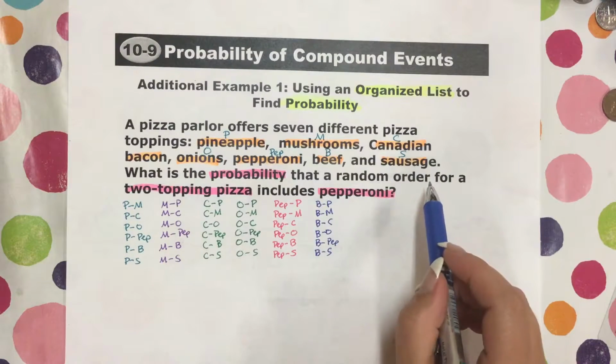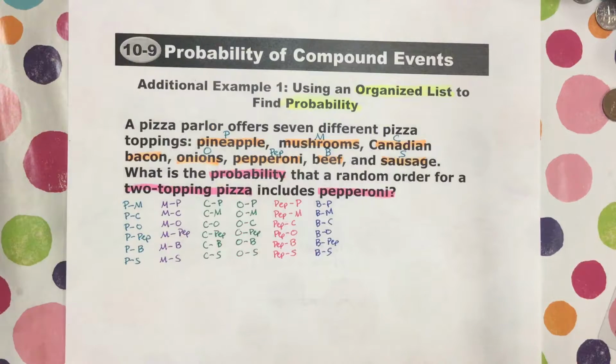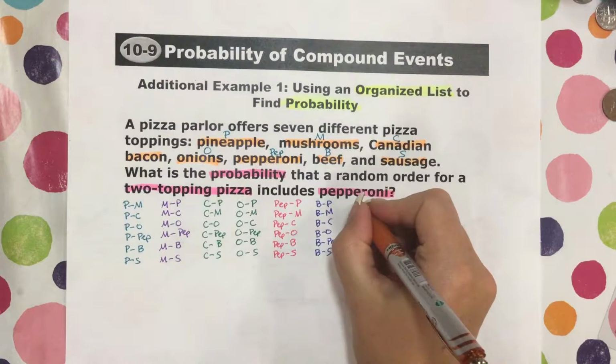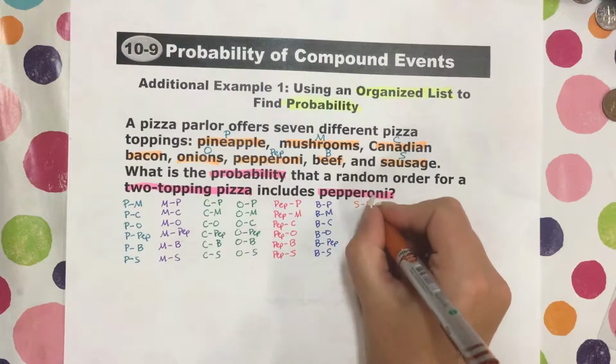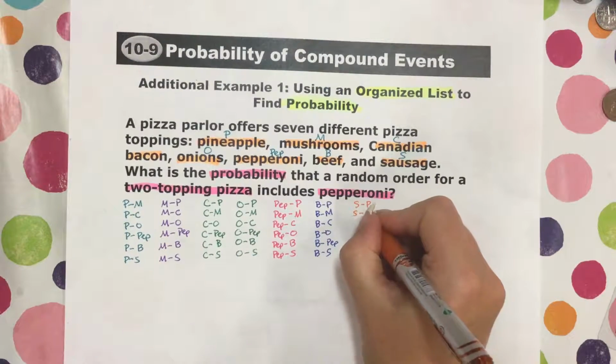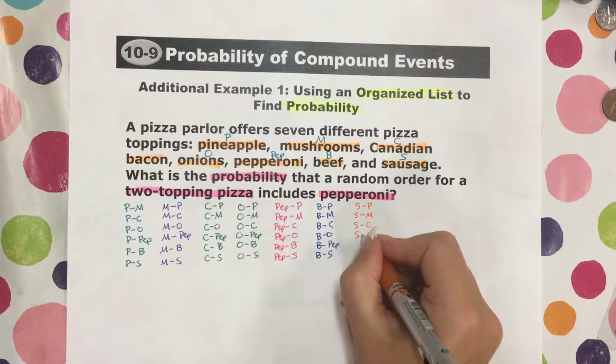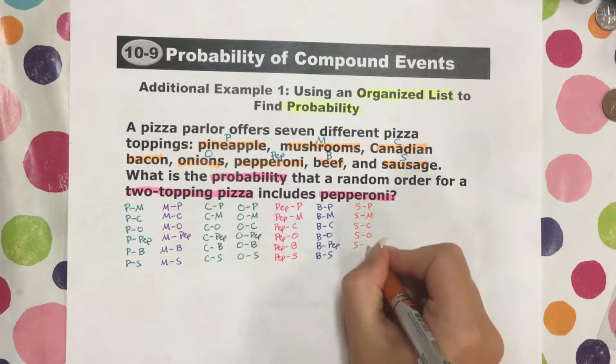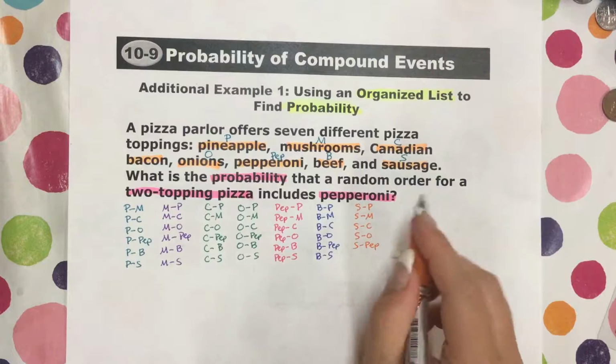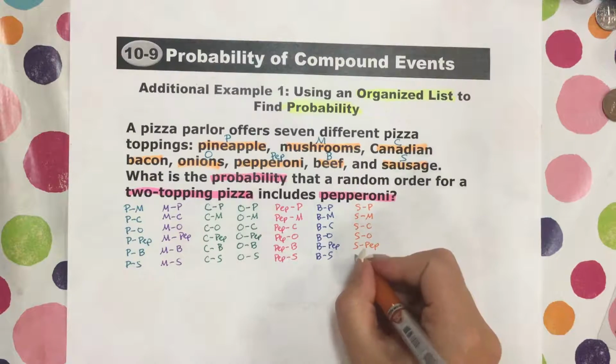All right, and now we're on sausage. Sausage can go with pineapple, mushrooms, Canadian bacon, onions, pep, and sausage can go with beef.